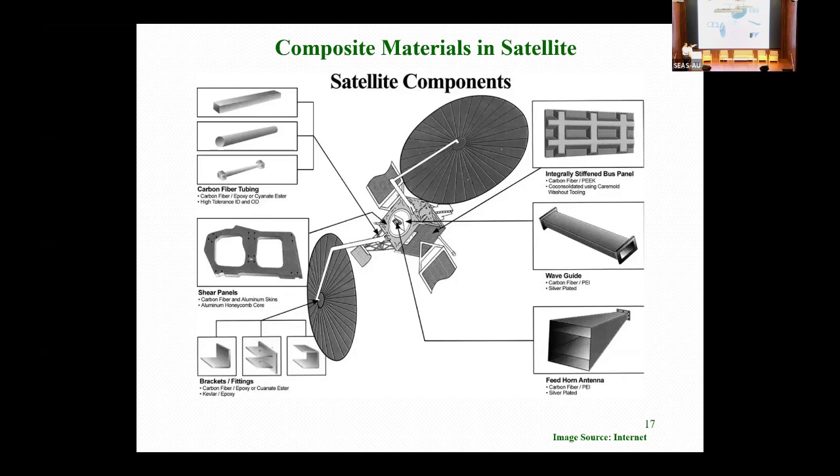This is epoxy base or cyanate ester base. Why is cyanate ester required? Because epoxy has more moisture absorption, but cyanate ester has less moisture absorption. So when we are going to space, the cyanate ester property can be utilized for this specific resin system, where dimensional stable structures are required, like camera structures and other things. This kind of material is essential. And ester matrices: this is not cyanide, there is a spelling correction.